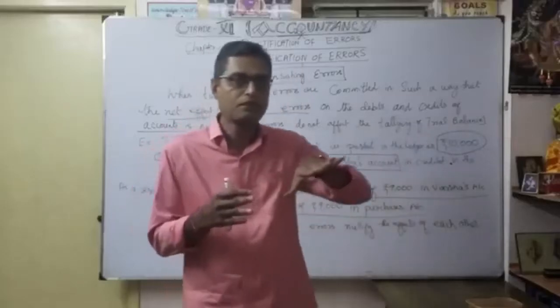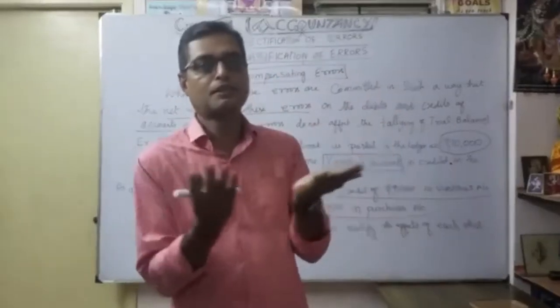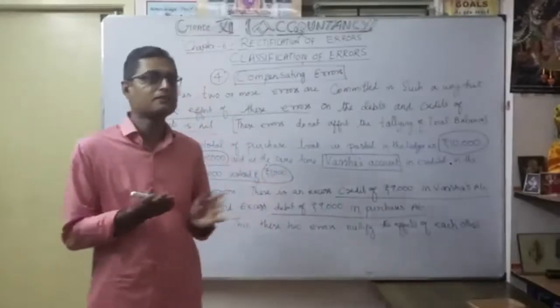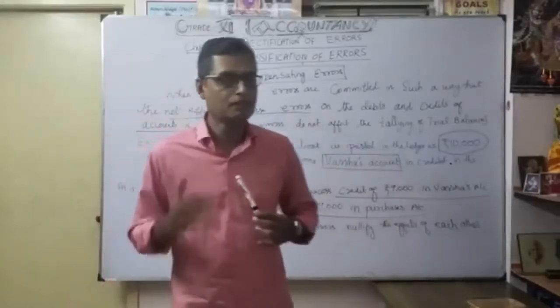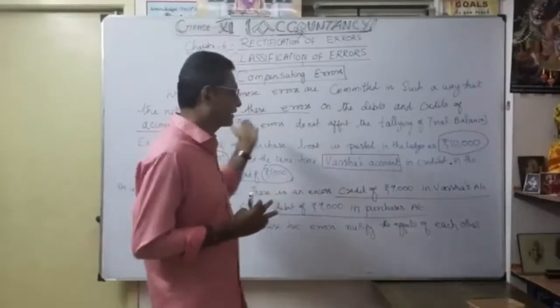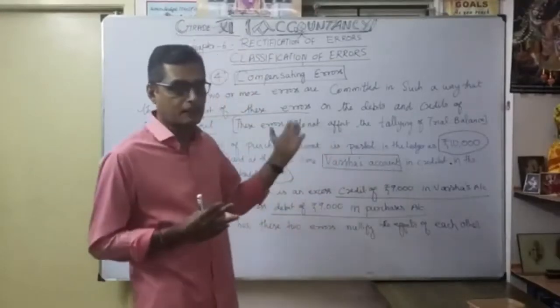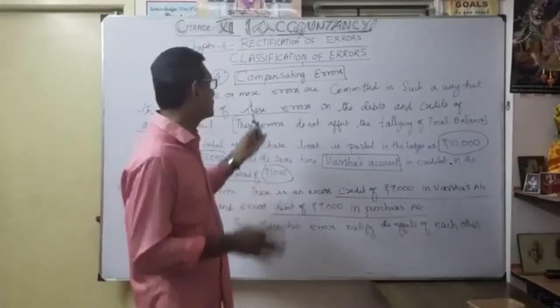Now understood: the debit and credit both sides have 9,000 excess, so it automatically becomes nil. It will never affect our trial balance. In the preparation of the trial balance, the compensating error never affects it. That is why, since the error occurred on both the debit and credit sides, it becomes nil. That's why it is called compensating errors.